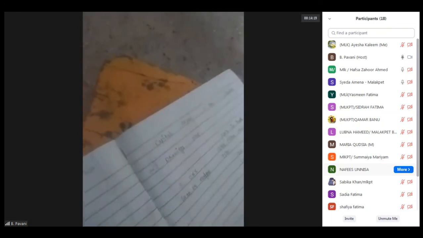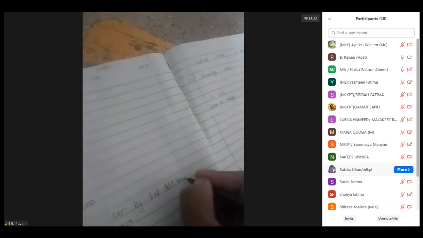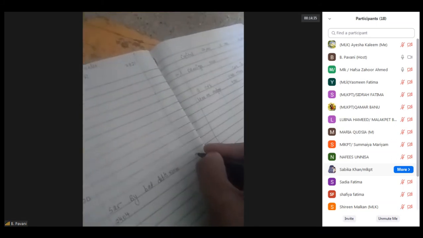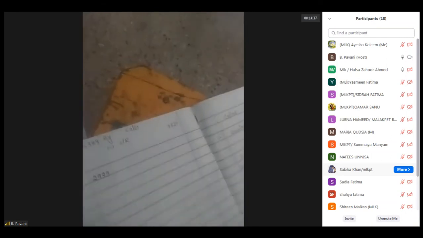The next they have given the bad debts reserve. Where will we take the bad debts reserve? P&L. Next is sales.